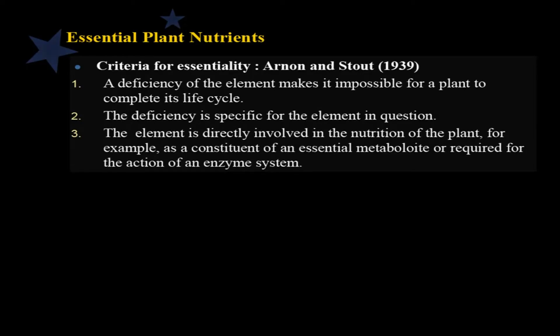Now, essential plant nutrients. This has been a very important subject of discovery by people in biochemistry, plant physiology or soil science. Over the years, over the decades or centuries, they have tried to know whether all the elements found in nature are essential for plant growth. In general, there may be more than 110 natural elements which have been discovered up till now, but all the 110 elements are not found in the plant ash. When people burnt the plant and analyzed the ash, you can find at the most 60 or 65 elements. So, all the 105 or 110 elements are not there in the plant.